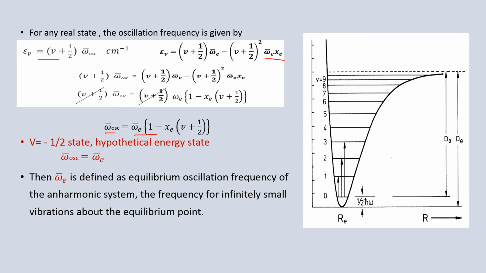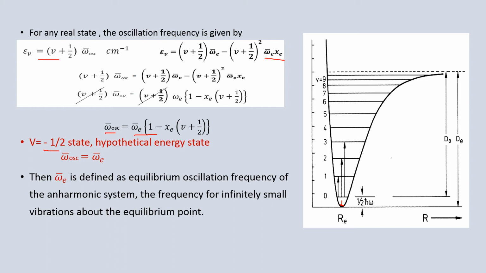term here. So, if we imagine a hypothetical state, v = −1/2, that means somewhere below 0, which is not existing, it is just an imagination. If we substitute v = −1/2, this entire term will become 0. Then omega oscillation will become ω̄e.